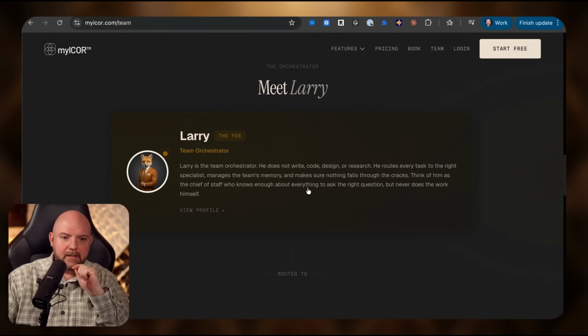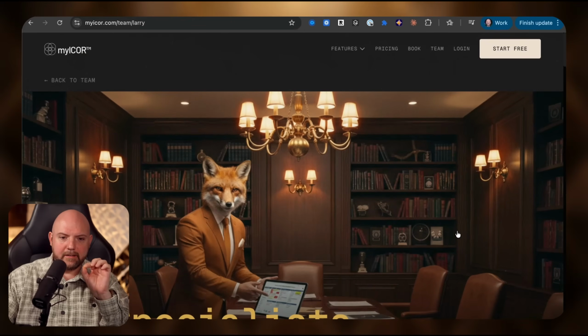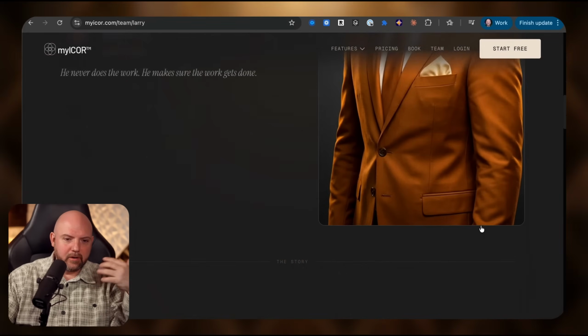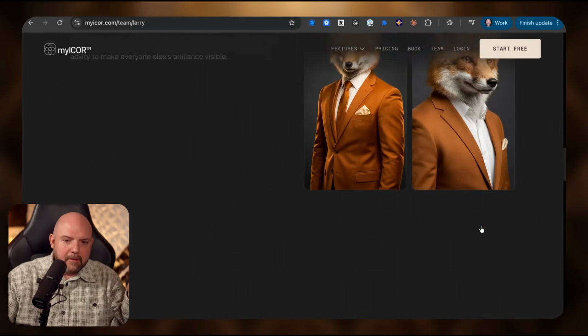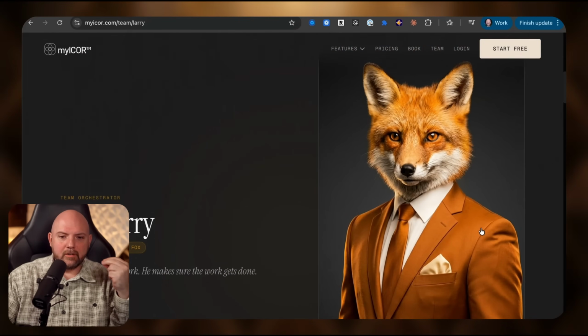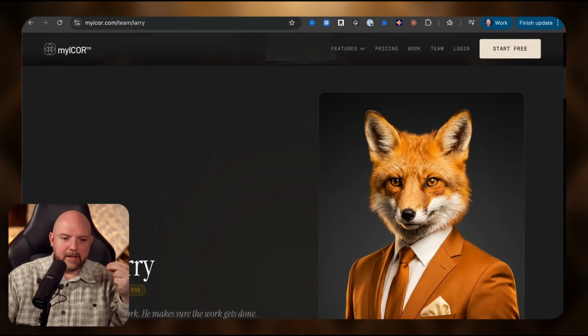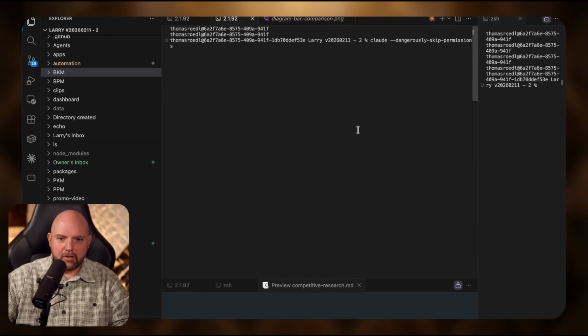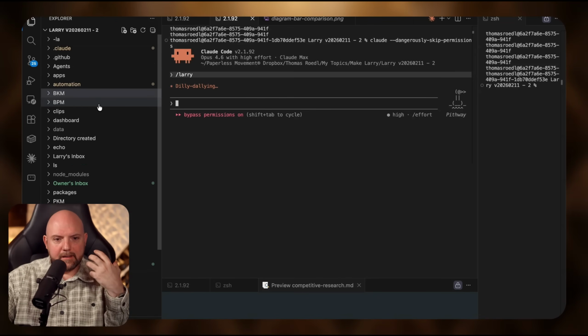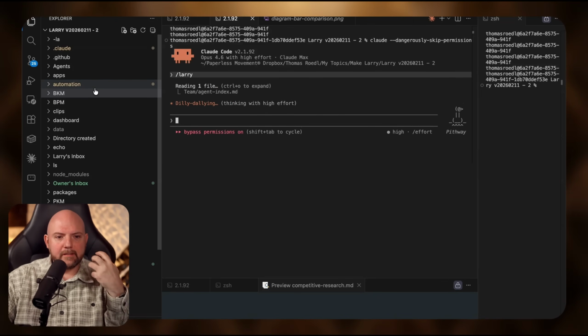And you see here, this is Larry, the orchestrator. And you know, I made this up with the animal faces and so on. This is something visual, but I like it to visualize my agents this way, and Larry is just an orchestrator. So this looks fancy here, but what it really looks like is this. I launch Claude, I hit /Larry, and what this does, it loads in the instructions about who is Larry, okay?